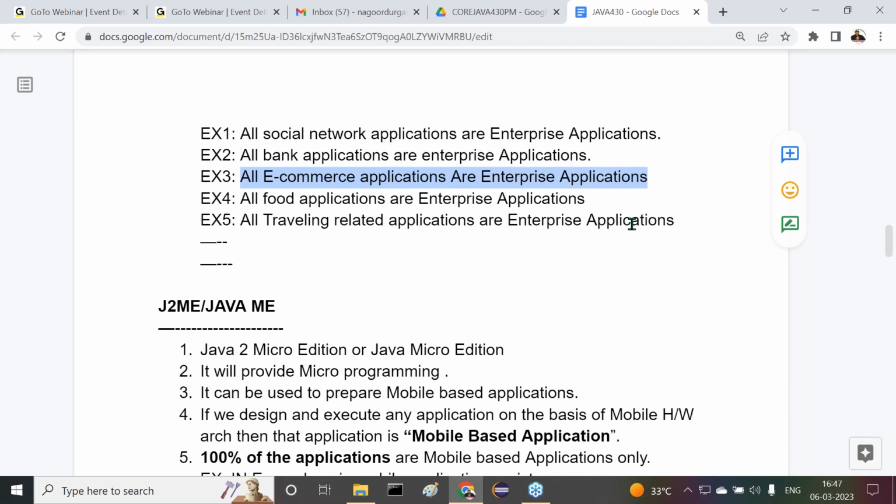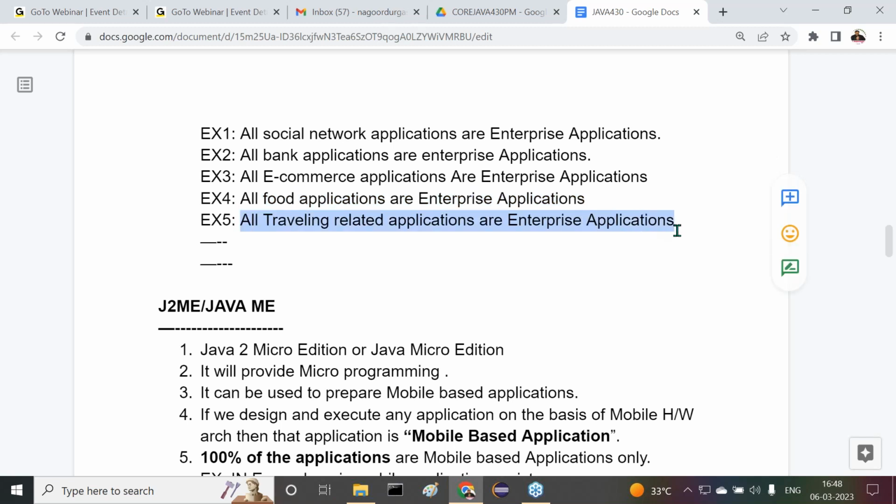Say for example, Flipkart or Amazon or something else. All food delivery applications are enterprise applications too, maybe Swiggy or Zomato. They also work on the basis of client-server architecture. They are also distributed applications. In other words, they are enterprise applications.